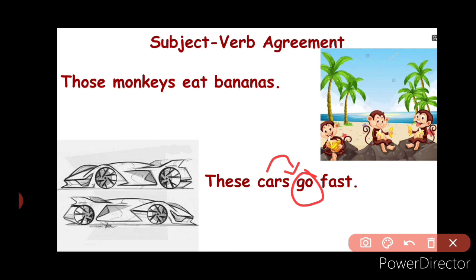Please remember one thing, that the subject must always agree with its verb, otherwise the sentence will be wrong. I hope up to this much I have clarified all your doubts.